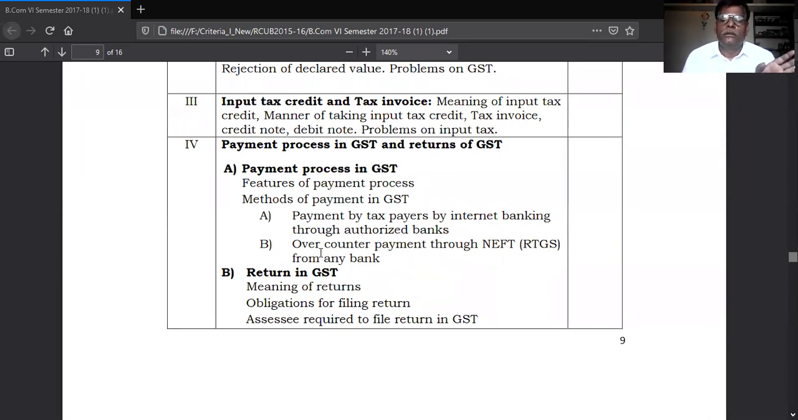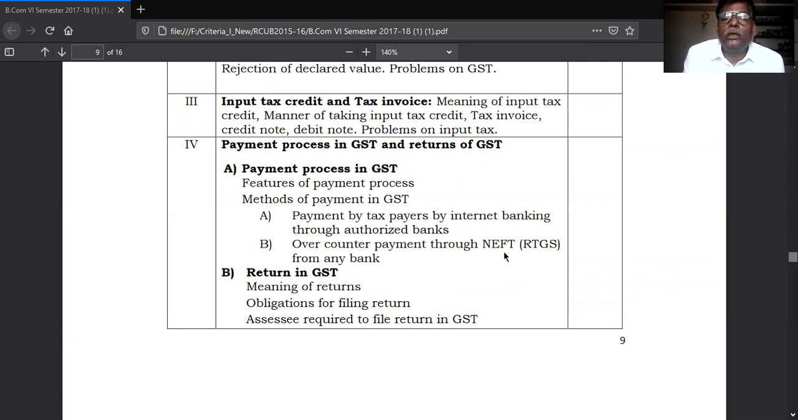Under that, the first topic is the payment process in GST. What is the payment process? How to make payment of GST to the GST department? Features of payment process: first, we have to know how to pay the GST to the GST department. Then, the method of payment of GST. Method of payment in GST.